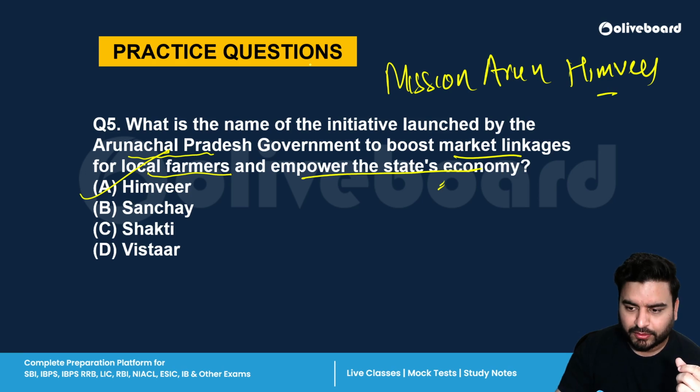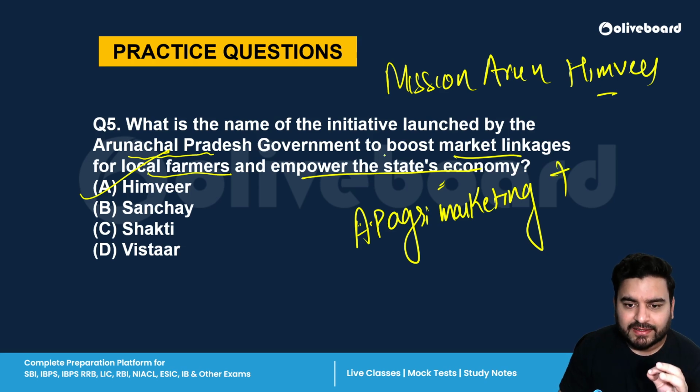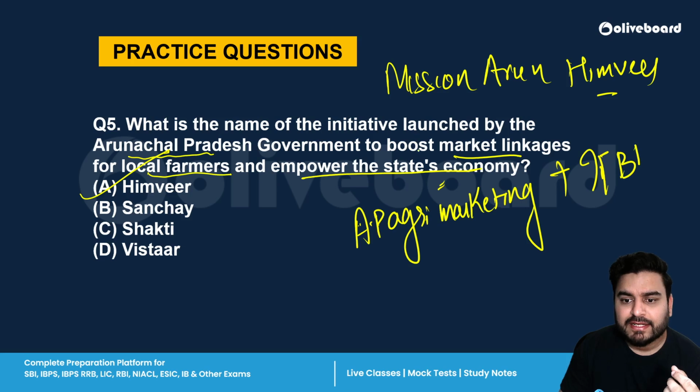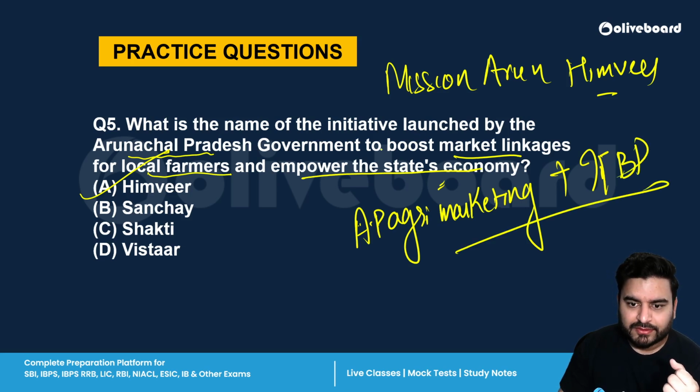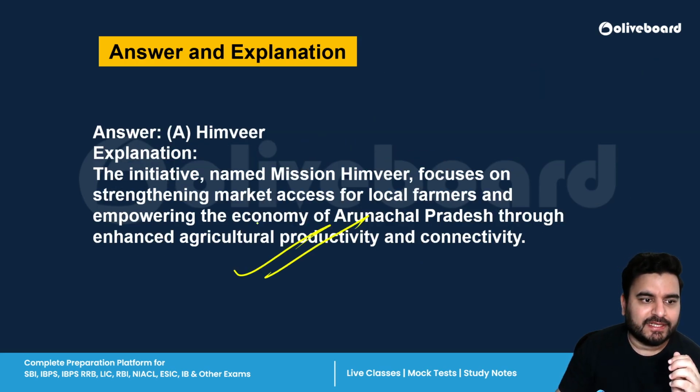In this, the Arunachal Pradesh Agriculture Marketing Board is going to supply the things the farmers produce to ITBP, that is the Indo-Tibetan Border Police Force. So they will get good vegetables and fruits, and the farmers will get the money, right? So it is a direct procurement, there is no middleman. So remember this, A, Mission Himveer is the correct answer.